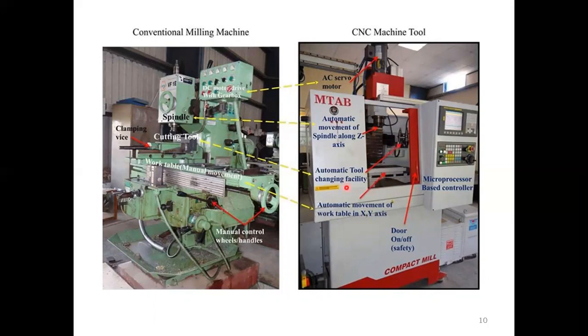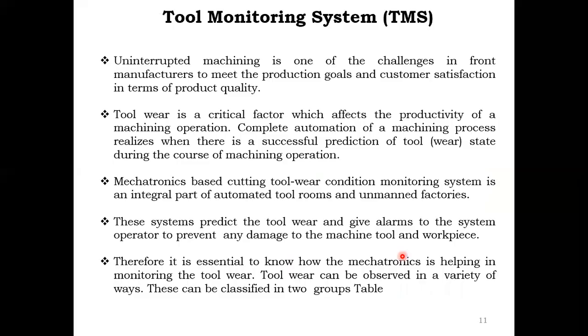It has an automatic tooling facility. So automatic movement of the spindle in the Z axis. Automatic movement of the work table in the XY axis. This is the door on off, that is the safety for the operator. It is the CNC machine tool. Okay. So next one, tool monitoring system.